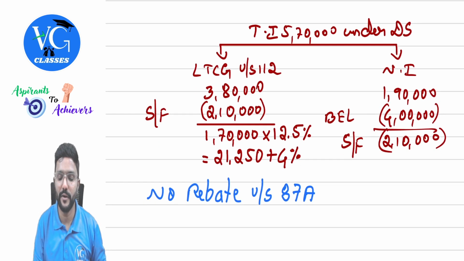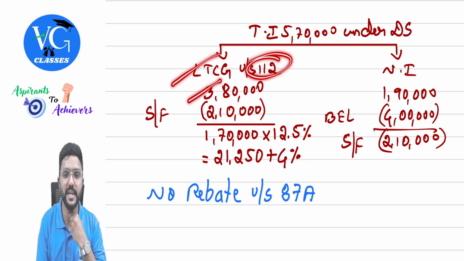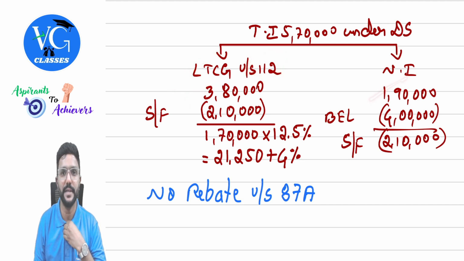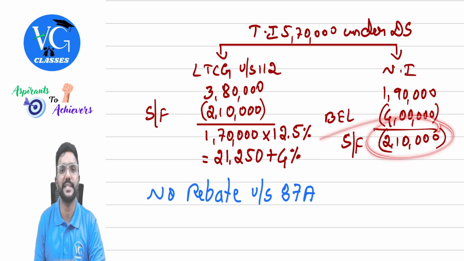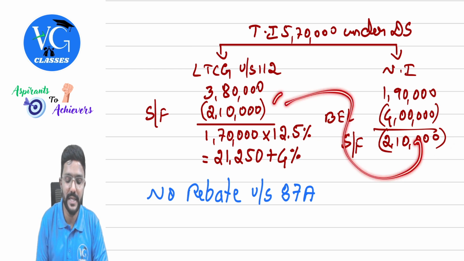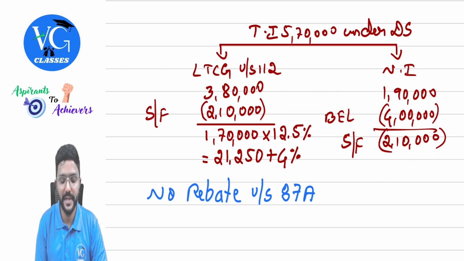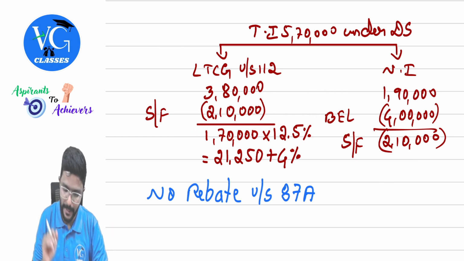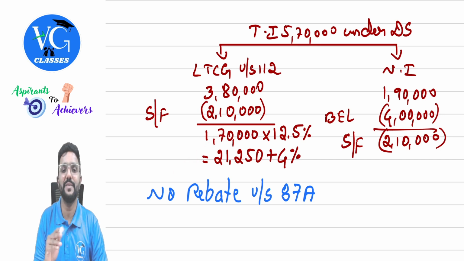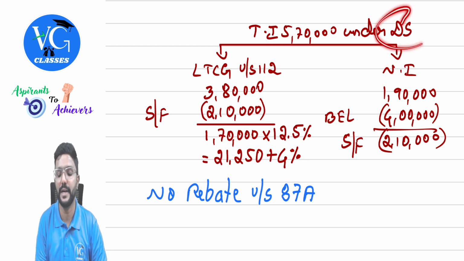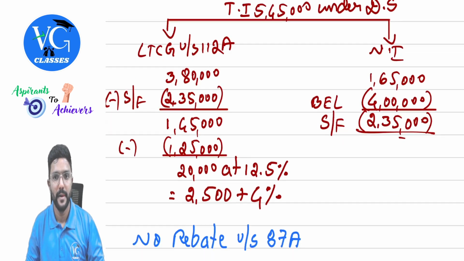Next, total income under the default regime is 5,70,000, in which long-term capital gain under section 112 is 3,80,000 and normal income is 1,90,000. The basic exemption limit is 4 lakh under the default regime. So there is a shortfall of 2,10,000. Okay. Adjust it against the special income. Remaining is 1,70,000, which is taxable at 12.5%, assuming it is not a land or building. Okay. So the tax is 21,250 plus 4% cess. Sir, can I claim a rebate against it? No. As it is a tax on special income, no rebate is available under the default scheme.